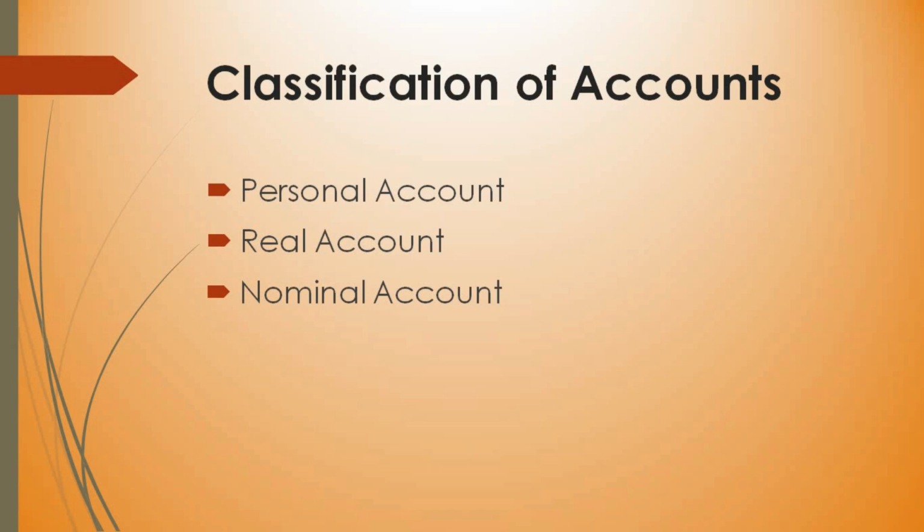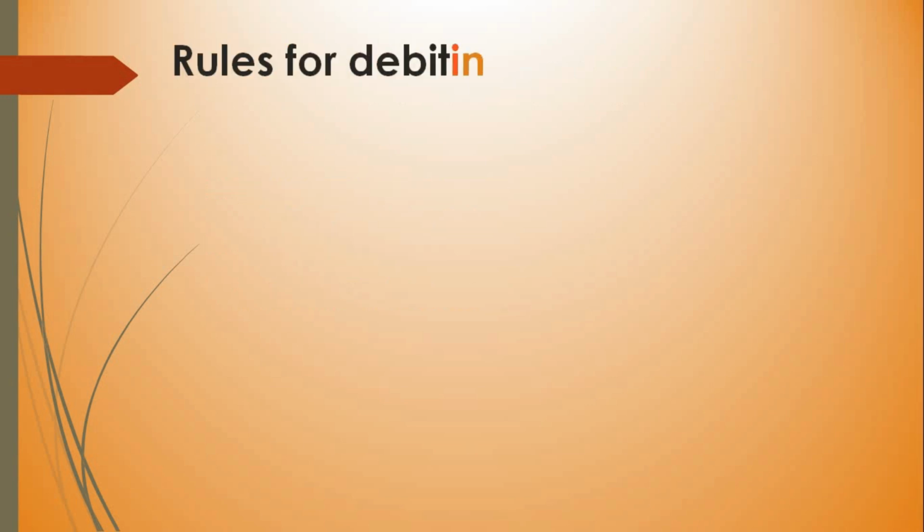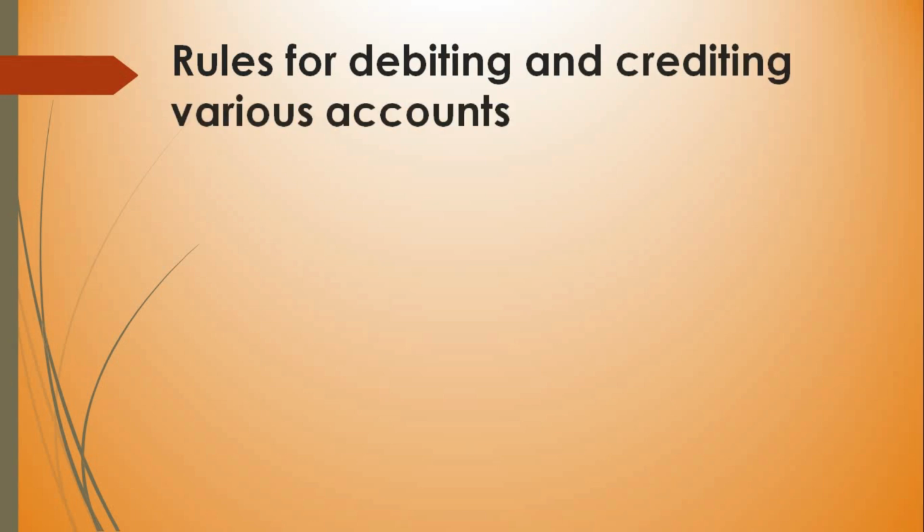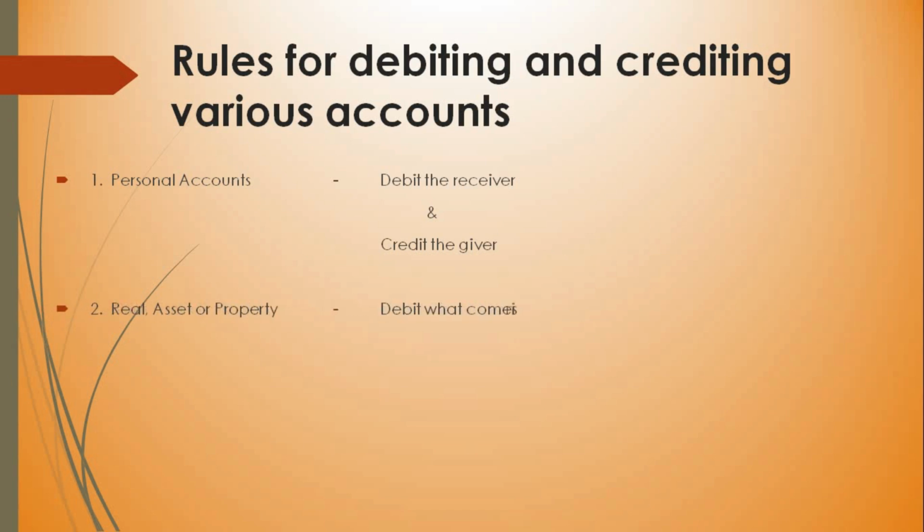Real accounts are accounts of assets. And nominal accounts are accounts of expenses, losses, income and gain. And the next one, rules for debiting and crediting various accounts. So the personal account rule: debit the receiver and credit the giver. And the real account rule: debit what comes in and credit what goes out. Lastly, the nominal account rule: debit expenses and losses and credit income and gain.